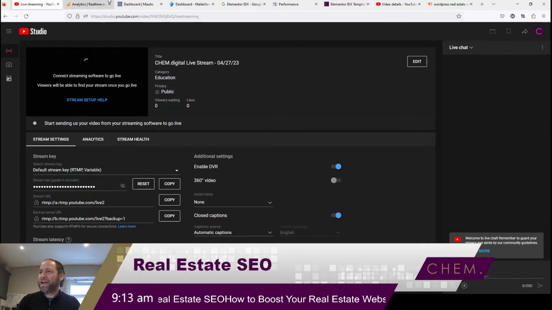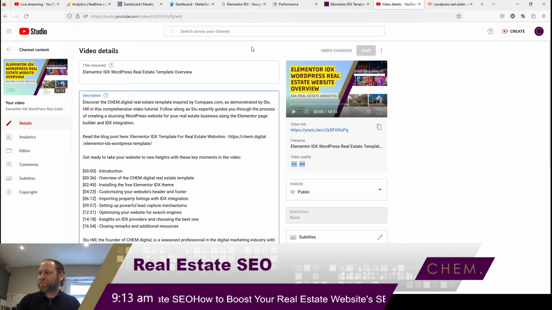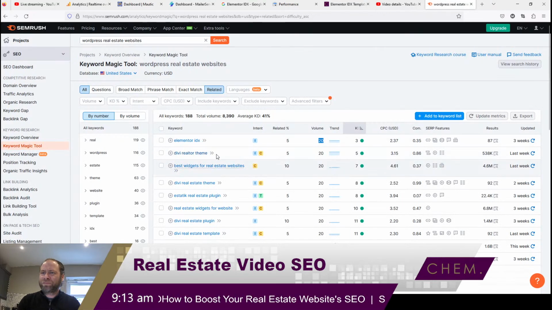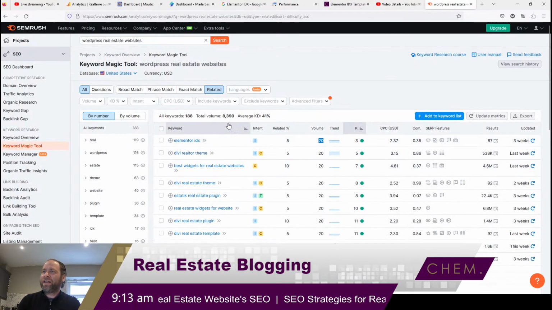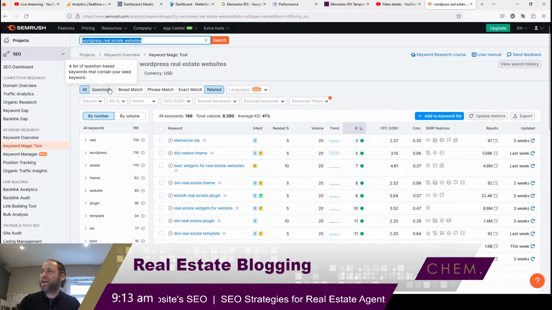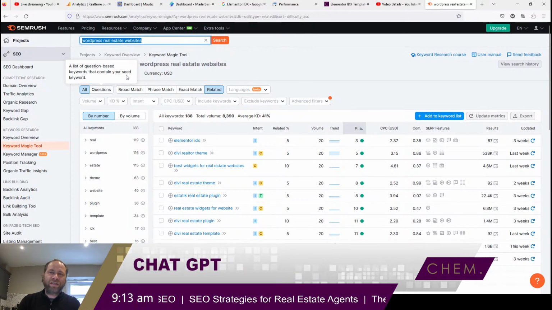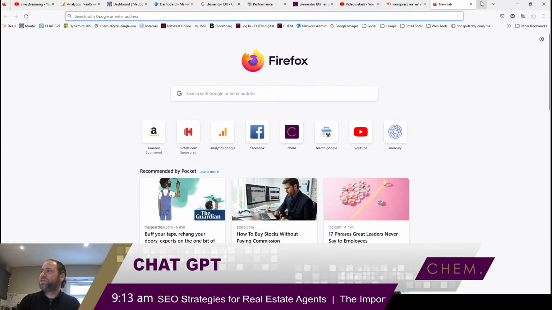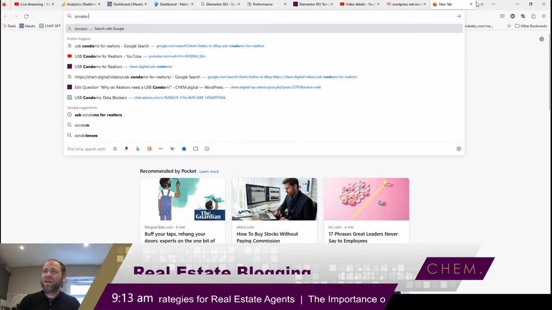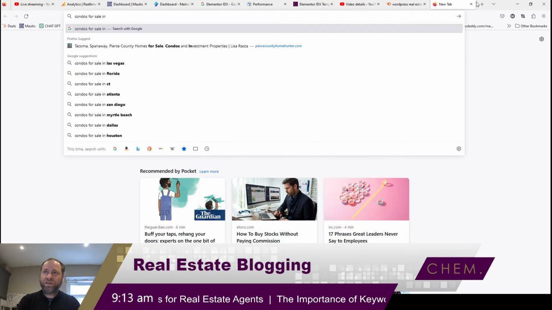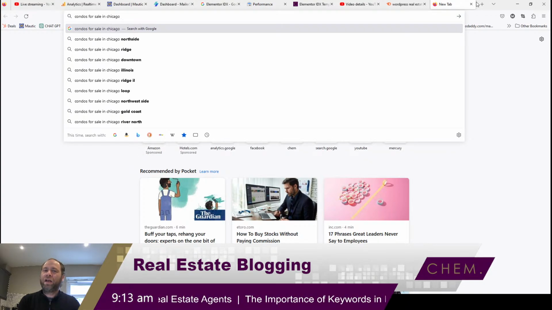That's some of these keywords here. Now, linking those back and forth and trying to find the best keywords and topics for your real estate website. So let's say condos for sale in Chicago.